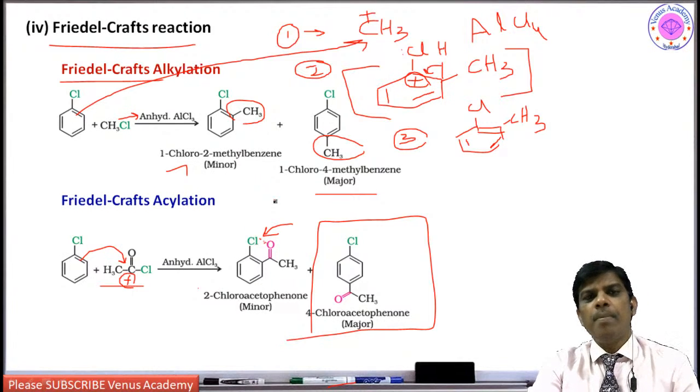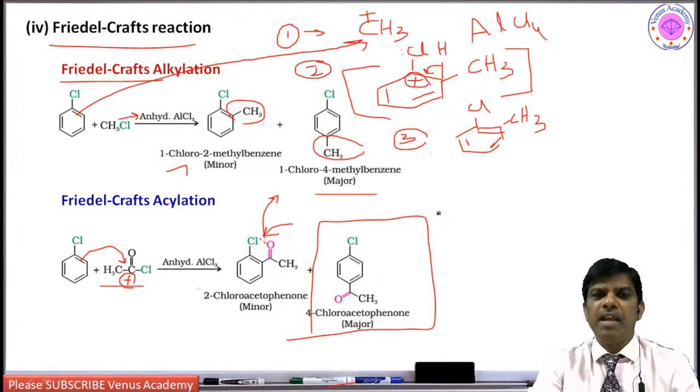So it is easily removed at a low temperature. Whereas this para-chloroacetophenone remains in the reaction vessel, or it can be distilled after the distillation of the ortho compound. Yes, students, these are all practical problems, don't worry.